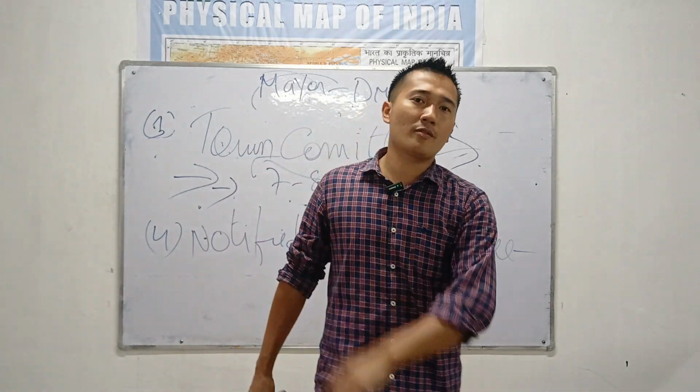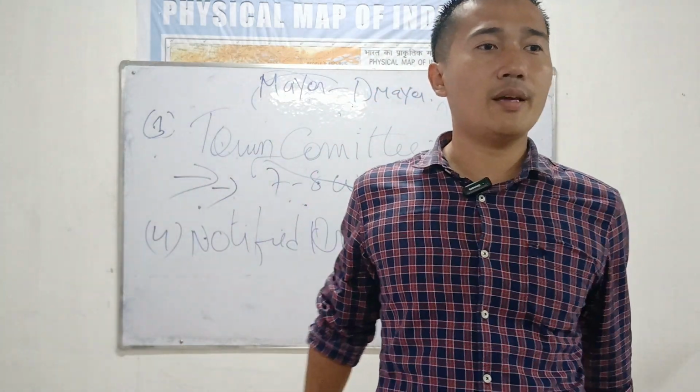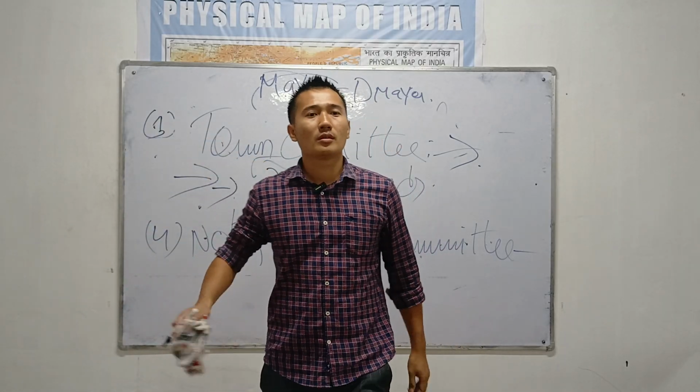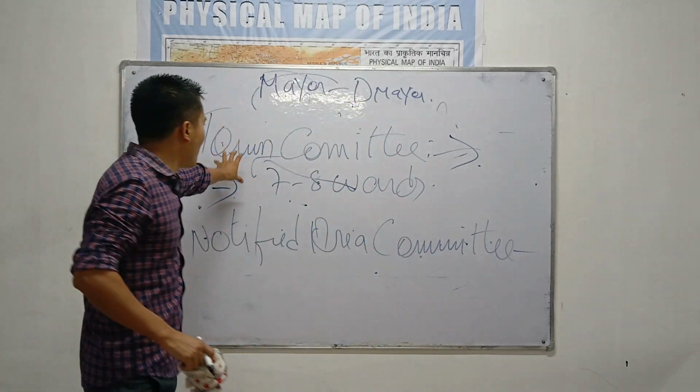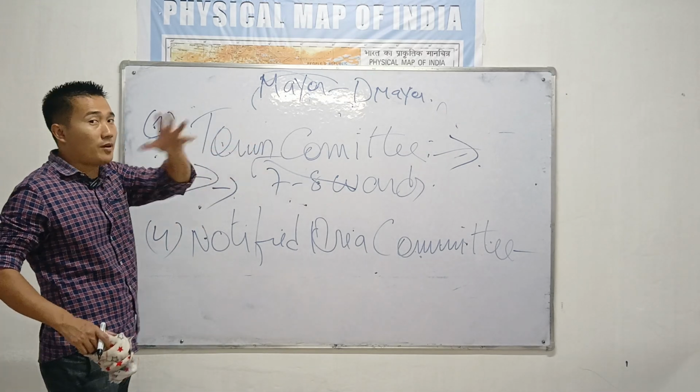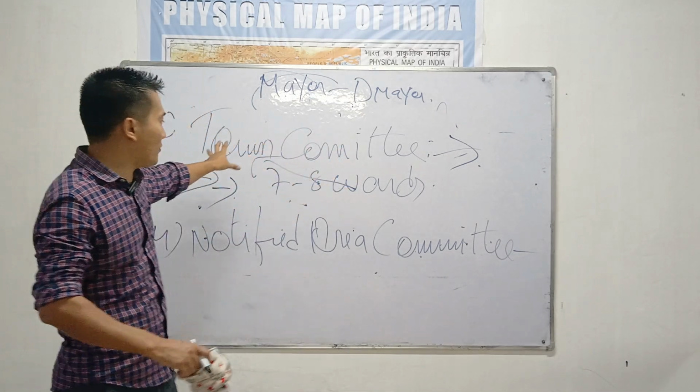Take the example of your best town, Bokopodo town, Sanis town, Bandari town, or Donglak town. So this is how the town committee is made. This is the third type of government. And how are they elected? They are all elected for 5 years. Remember, all elected for 5 years.